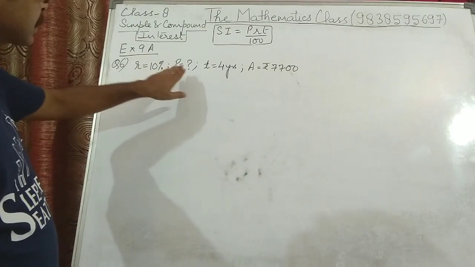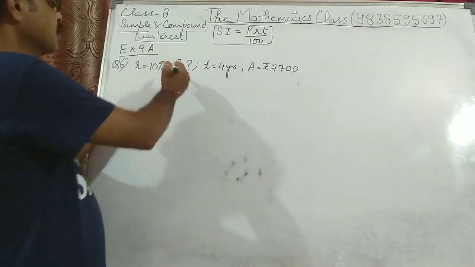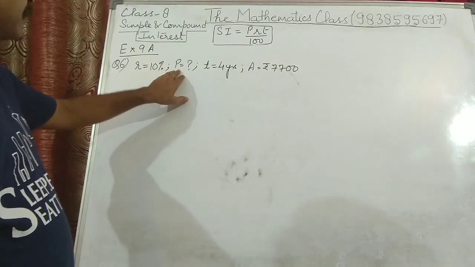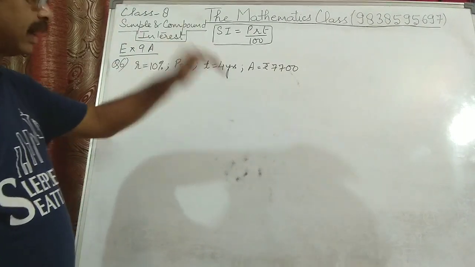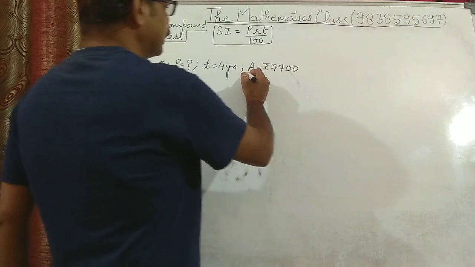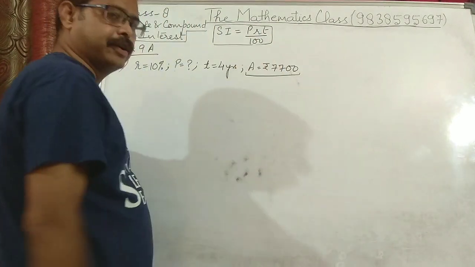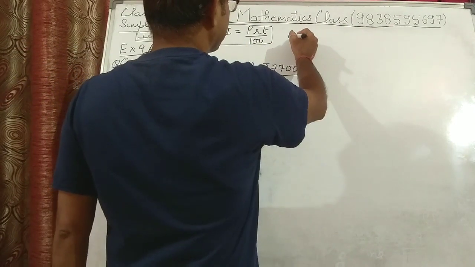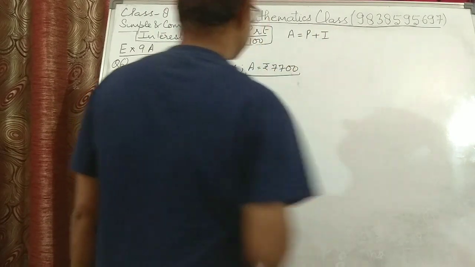Firoz invested some amount, some rupees, we don't know, and that is the principal. So we assumed it as X, or let it be as P only. Firoz invested some amount at 10% for 4 years. At the end of 4 years, he is receiving total amount as 7,700 rupees. Find the principal. We know one more formula, amount is equal to principal plus interest.